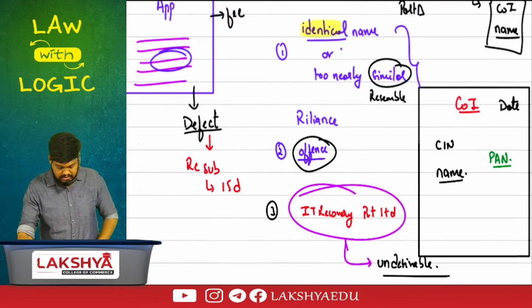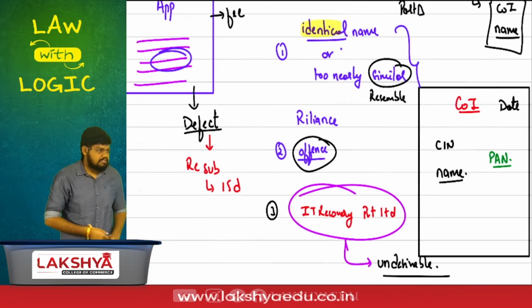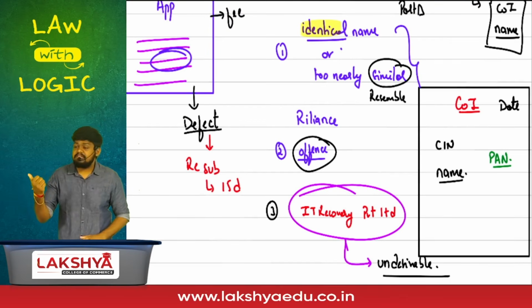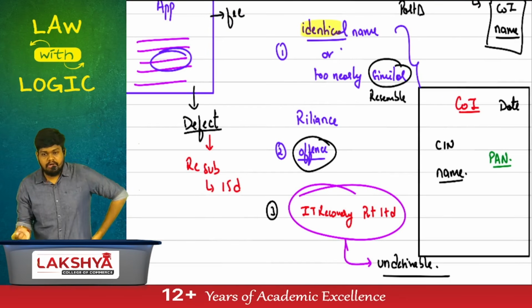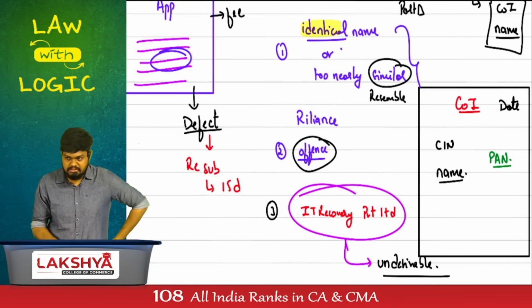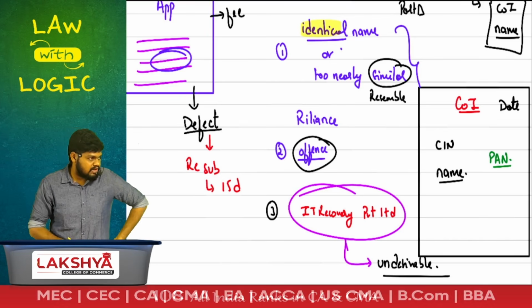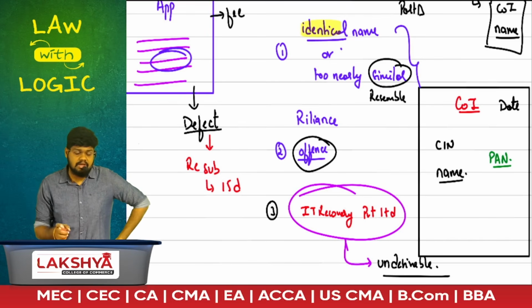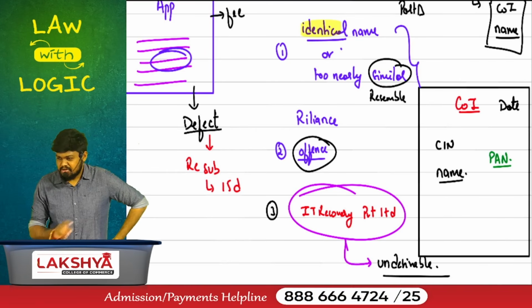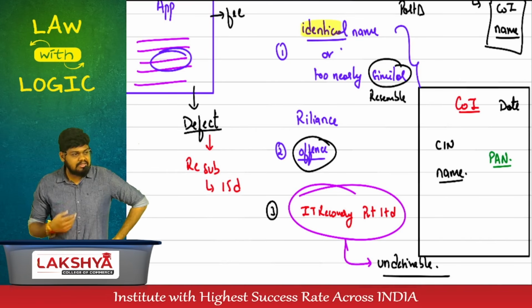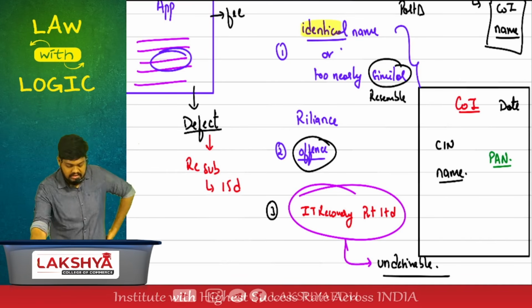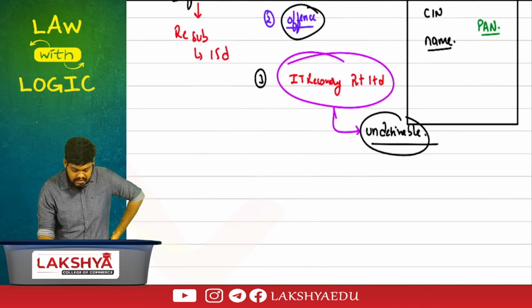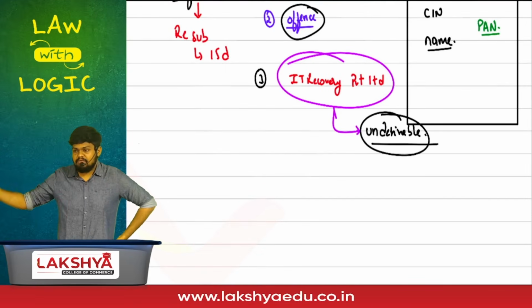Who is verifying all these 3 points? CRC shall verify whether the name of the company is identical or too nearly resembles. Second, CRC has to verify whether the name of the company is offensive under which act? Companies Act or any act? Any act. Then the CRC has to verify whether the name of the company is undesirable in the opinion of central government.